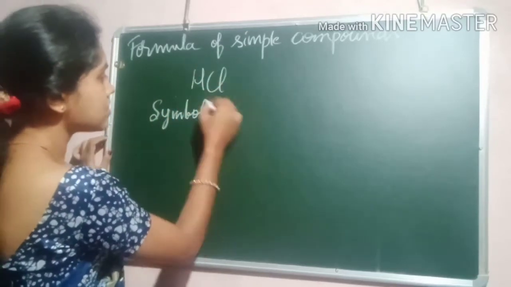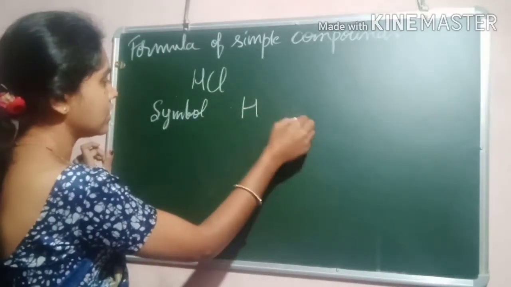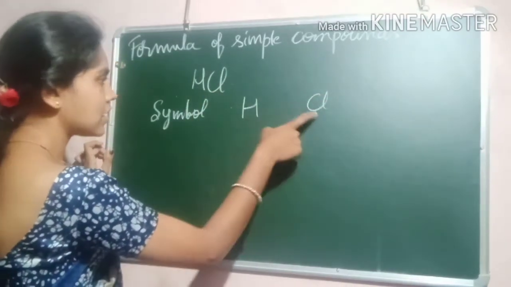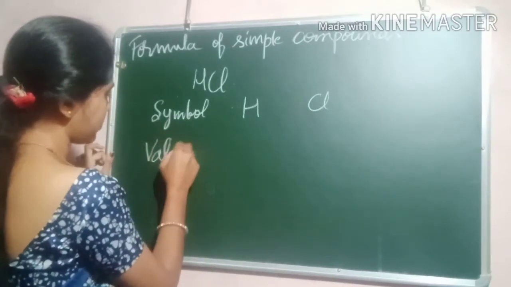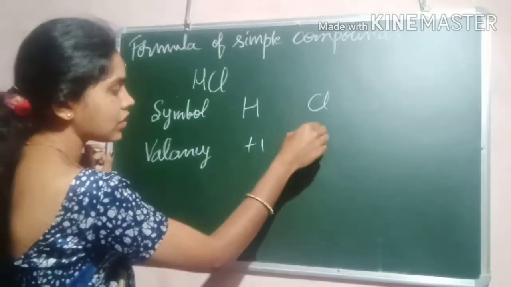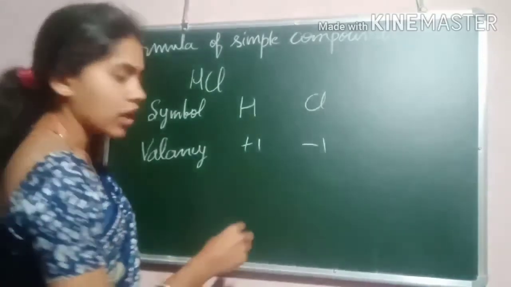Here we consider hydrogen as a metal. The hydrogen symbol is H and the chlorine symbol is Cl. The valency of hydrogen is +1 and the valency of chlorine is -1. So when you write the chemical formula, what happens?